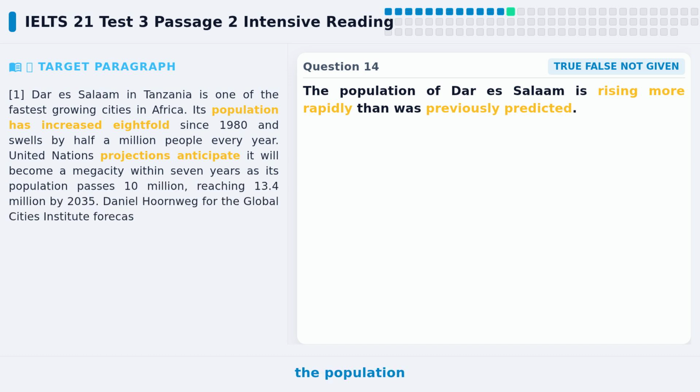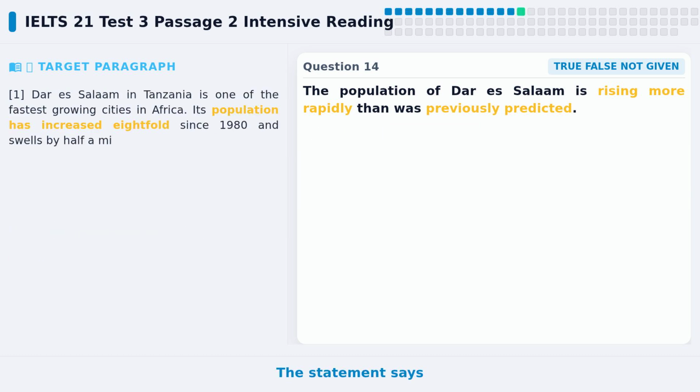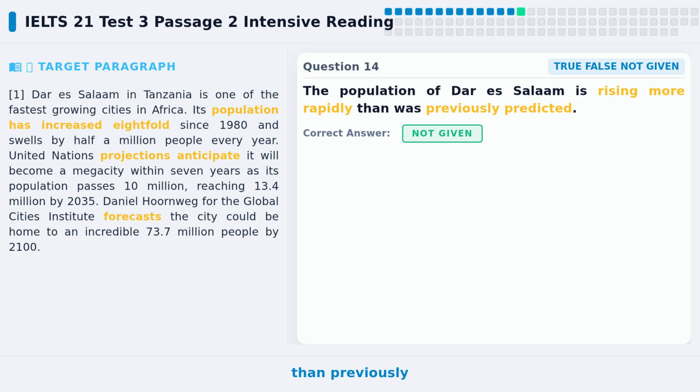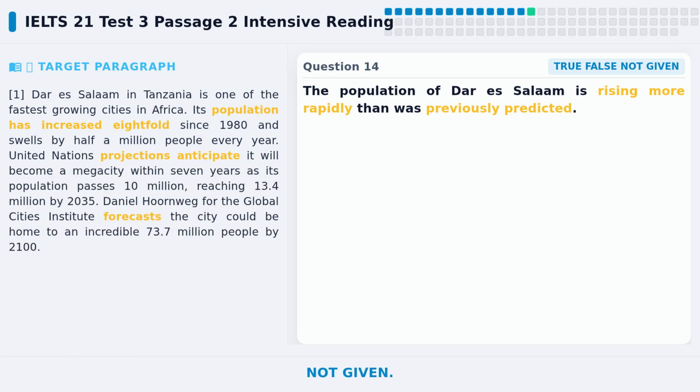The text says, the population has increased 8-fold since 1980 and swells by 500,000 people every year. The UN projects it will become a megacity within 7 years. These are current data and future projections, with no comparison to any previous predictions. The statement says rising more rapidly than previously predicted, but the text only provides current growth data and future projections. It does not mention any previous predictions. So the author does not express a clear opinion on this issue. So the answer to question 14 is not given.